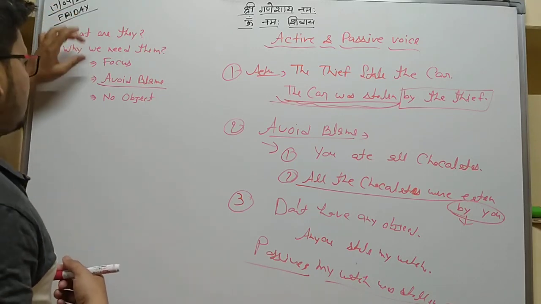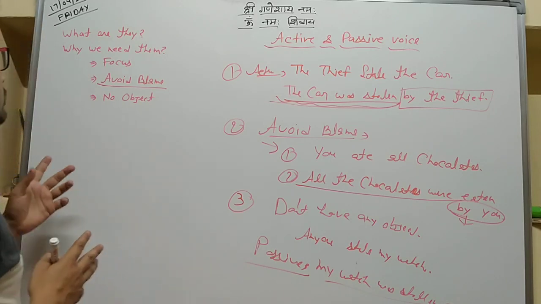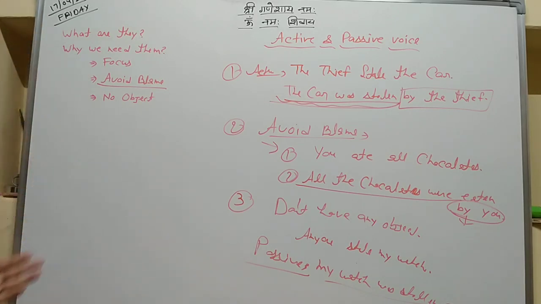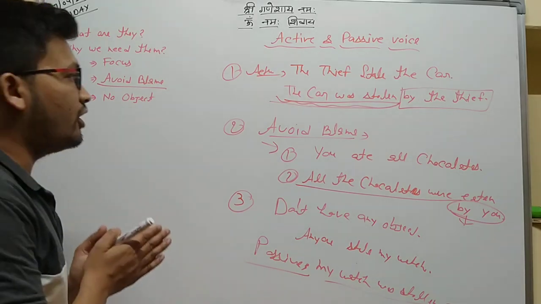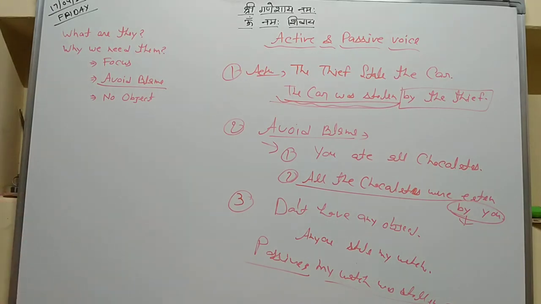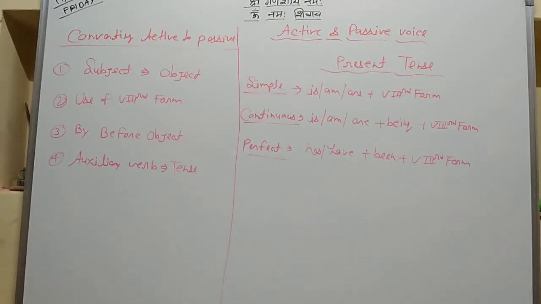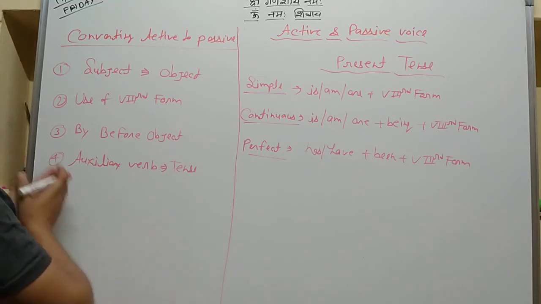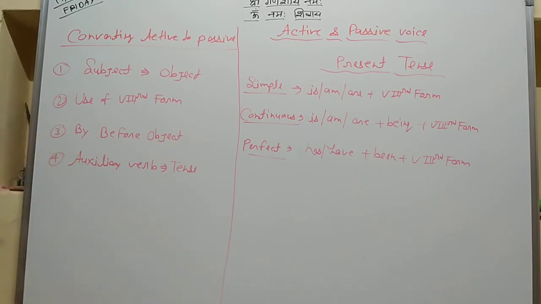So we have discussed these two points: what active and passive voice are and why we need them. The next thing we will talk about is the ways to convert active to passive voice. There are mainly 4 ways.